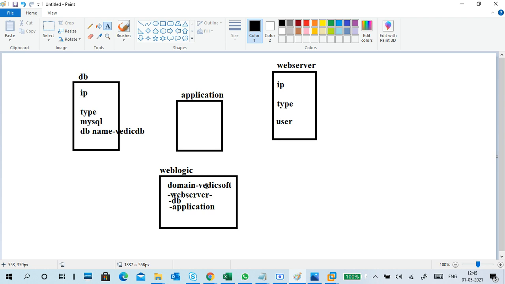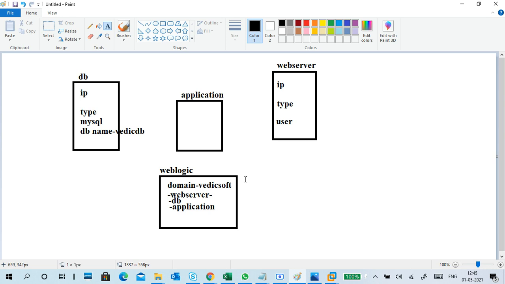What is this domain in WebLogic? In WebLogic, we can create multiple domains, and we have to tell the location of the other servers. So this makes a common point for everyone, including user information, user access permissions, server information, location of the servers, and type of servers for one web application.